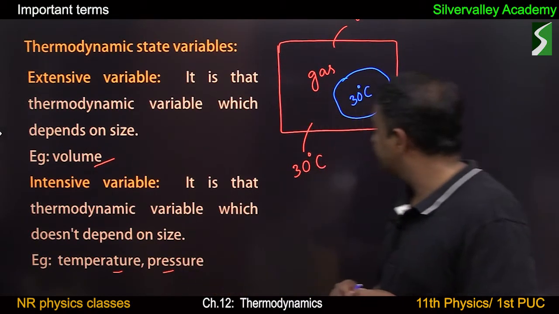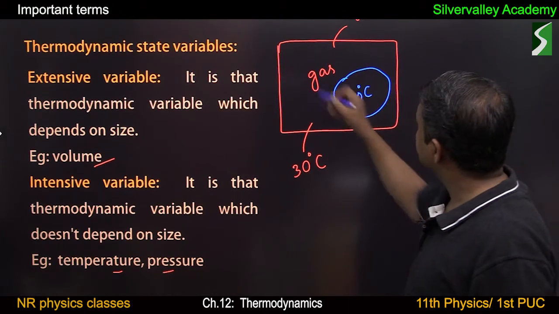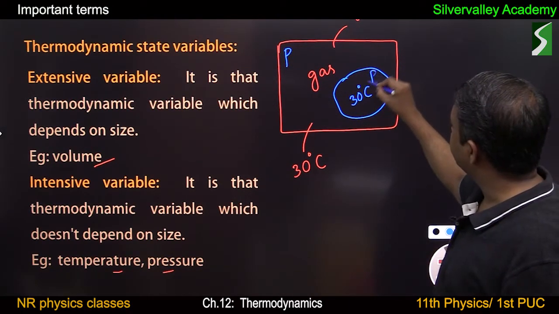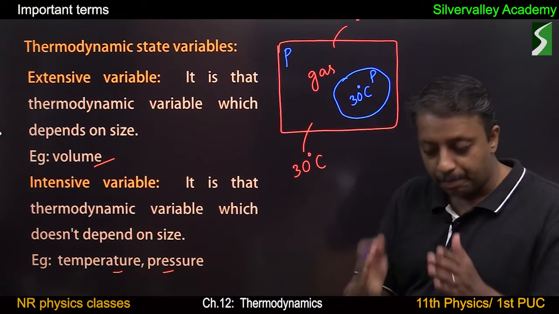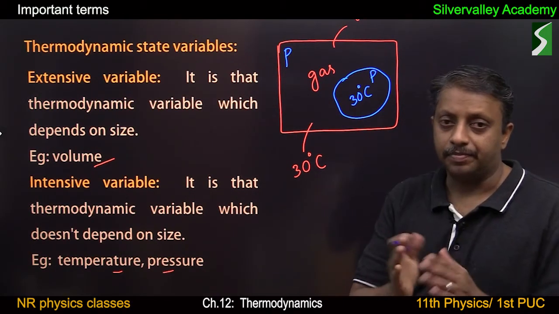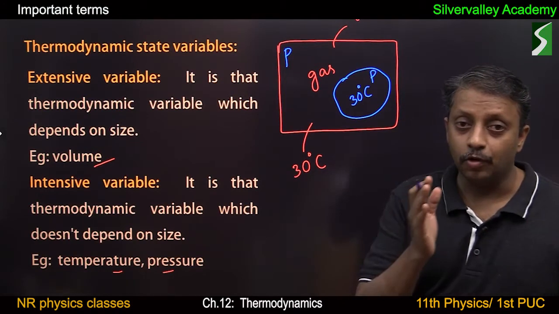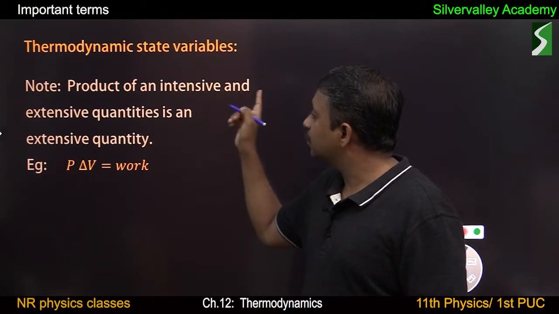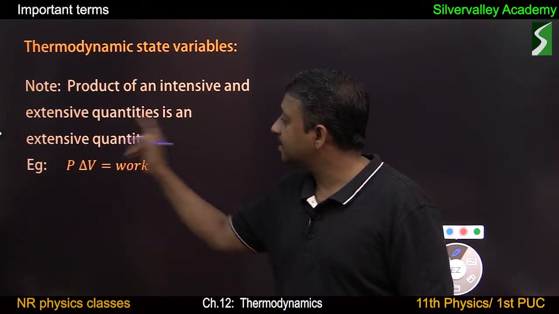Similarly, pressure. If the gas is at pressure P, then even this portion of gas will be at pressure P. By splitting, pressure remains the same, so pressure is an example of an intensive variable. The product of an intensive and an extensive quantity is an extensive quantity.